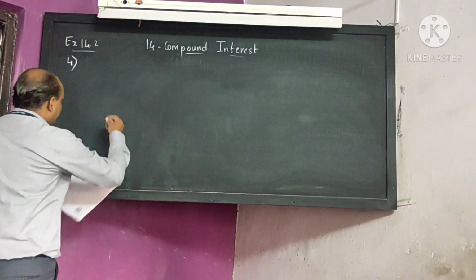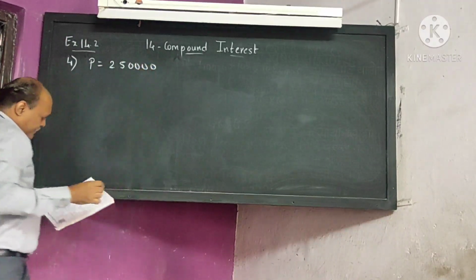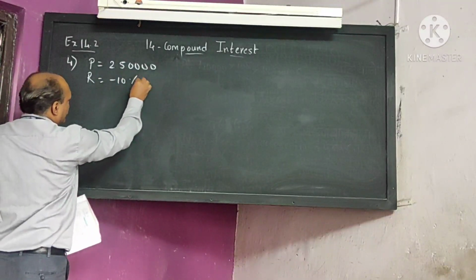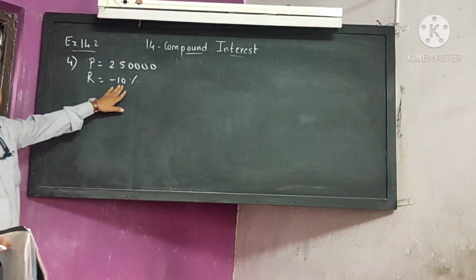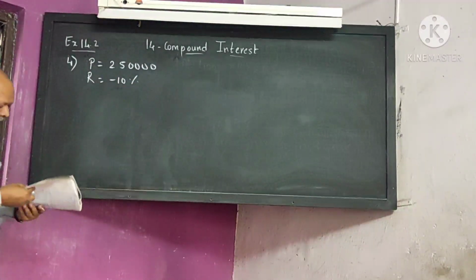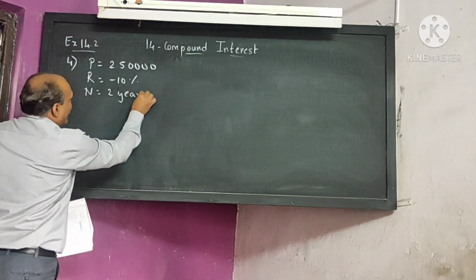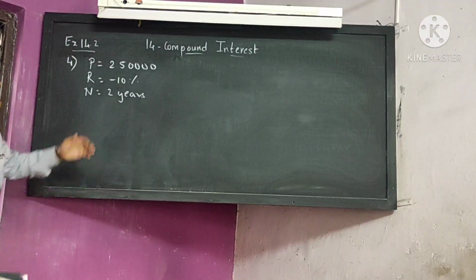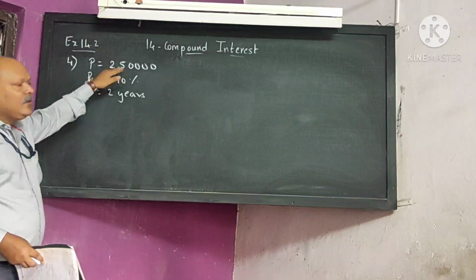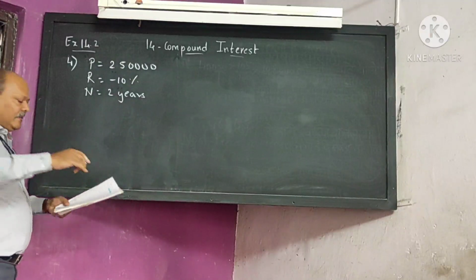So what is given here? The principal amount in the beginning, the price of the machine, was 2,50,000. R you have to take as minus 10%. Already I had explained why, because your depreciation is there. The price is decreasing, so here R will be negative, and n is given to you, 2 years. After 2 years, we have to find what the price of the machine will be. In the beginning it was 2,50,000, with a 10% decrease. That means after 2 years, you have to find the depreciation in price also.